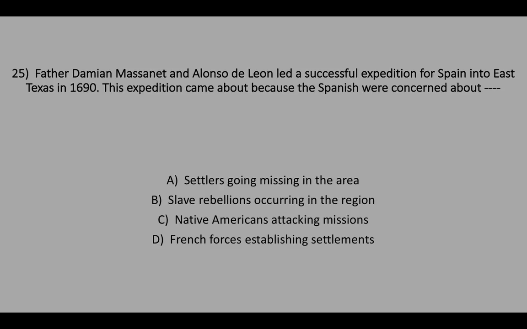Number 25. Father Damian Massanet and Alonso de Leon led a successful expedition for Spain in East Texas in 1690. This expedition came about because the Spanish were concerned about A. Settlers going missing in the area. B. Slave rebellions occurring in the region. C. Native Americans attacking missions. D. French forces establishing settlements.